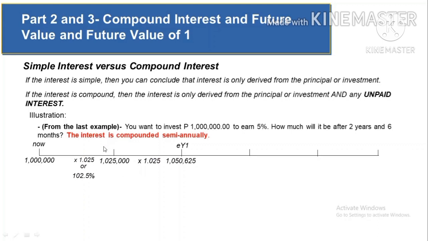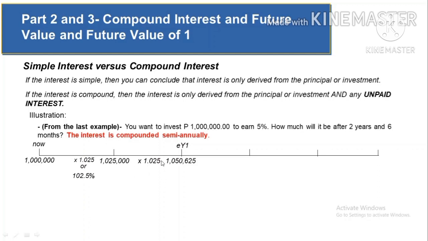The 1,025,000 will be multiplied by 1.025 and it will become 1,050,625. But if we analyze this, the whole 1,025,000 in this period, which is composed of the principal of 1 million and the interest of 25,000, has been charged with interest because, as you can see, the totality of this has been multiplied by 1.025, in which this 1.025 is equivalent to 102.5%, which is already inclusive of interest.